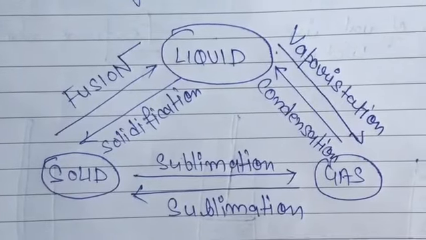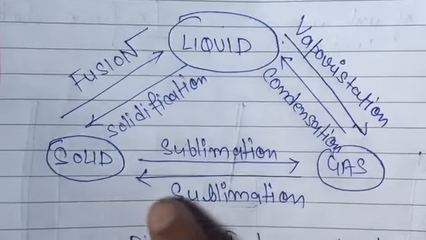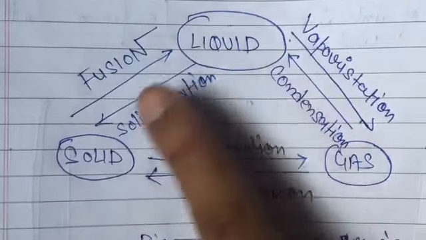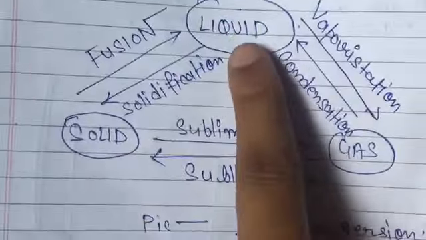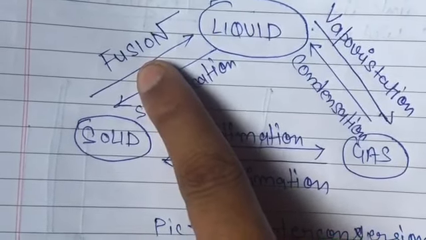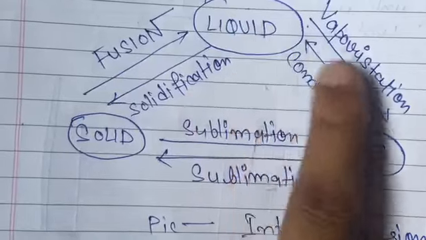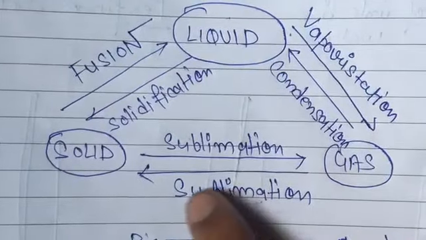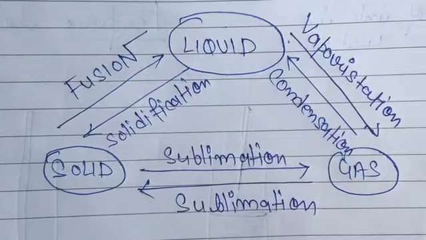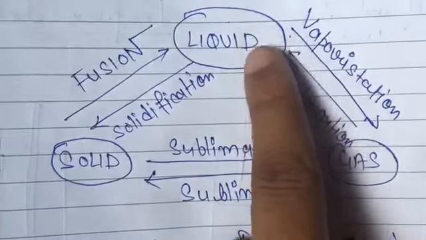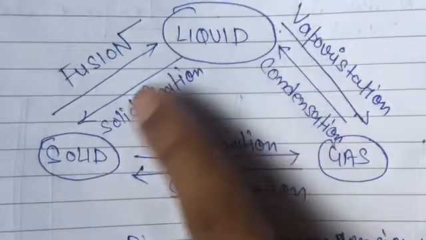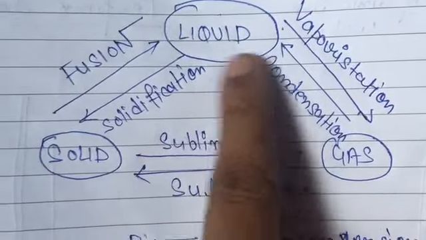Here we have a last diagram, just look at the diagram. When we want to change solid into liquid, that's called fusion. I will define all the things later in our next video, but for now you just need to know this. Whenever we want to change liquid into solid, that's called solidification.